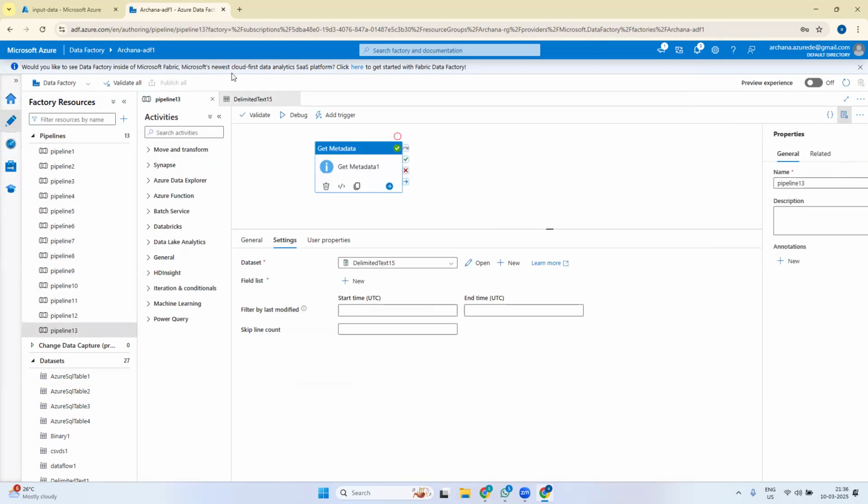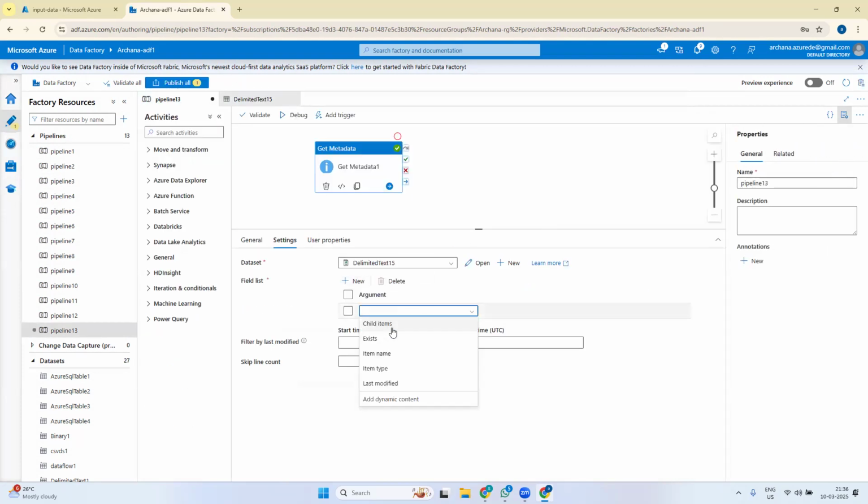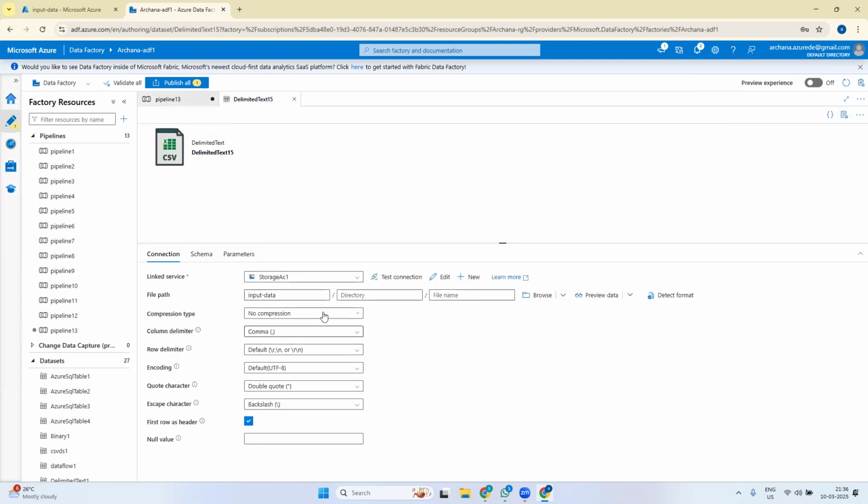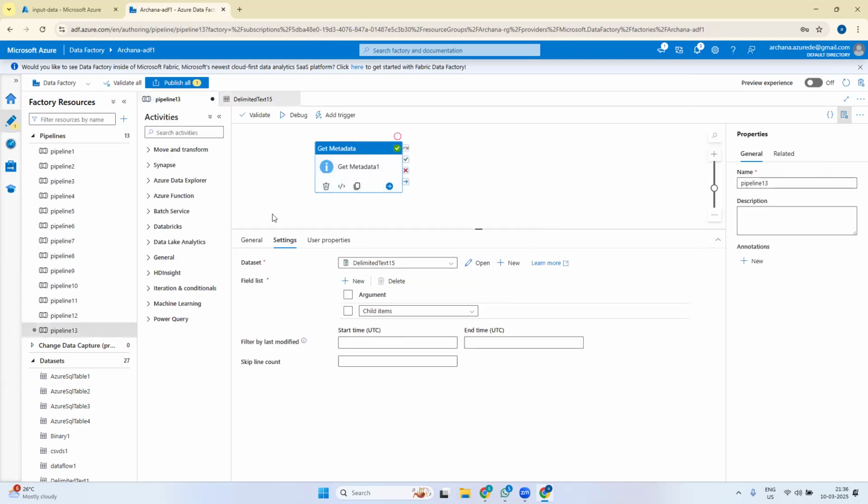When I come here, if I say new item and say child items, it will give me an option to access all the child items of this input data folder. What are the child items? All in input containers, right?